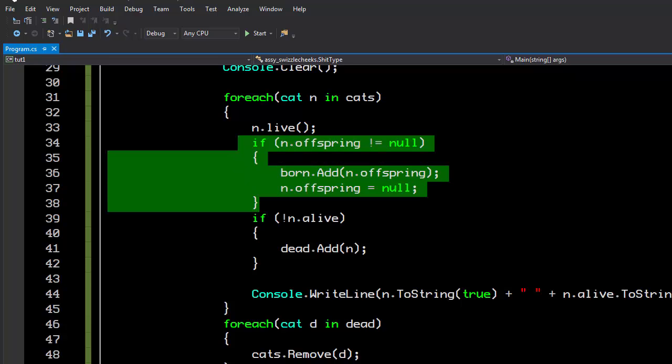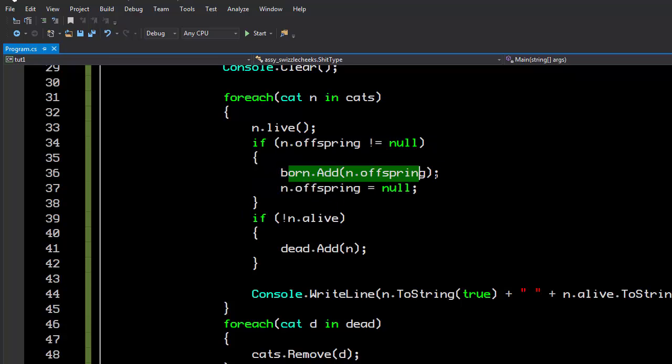What if there were two loops going side by side that were checking this cat for offspring? One of them would find the offspring and set it to null, and the other one would just see null. Or, even worse, both of them would detect the offspring at the same time, cache the offspring, and then one would set null, the other would set null. Maybe one sets null while they're retrieving the offspring. It's not a good scalable solution, because multiple things could be accessing this cat other than just this one location.